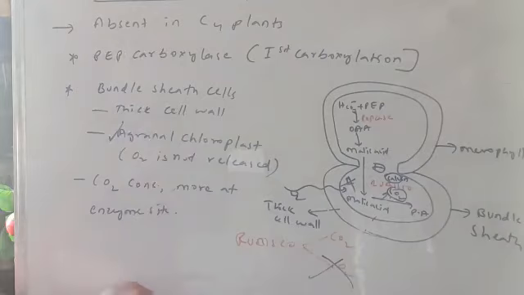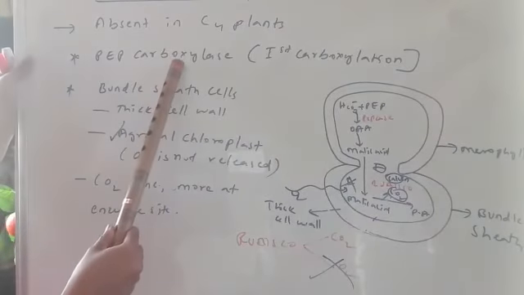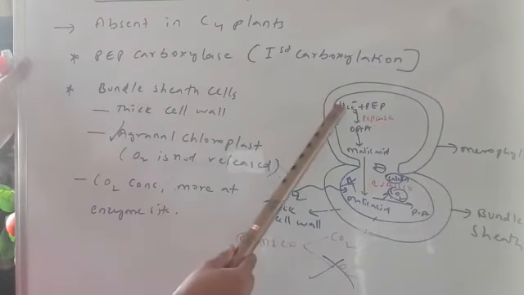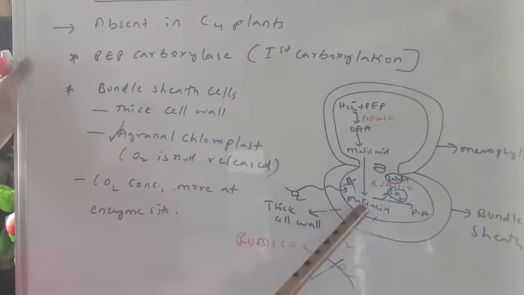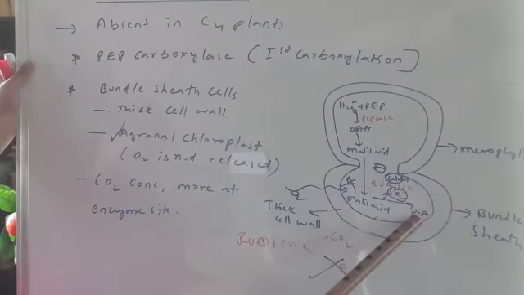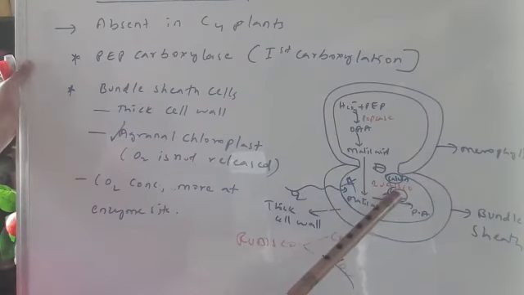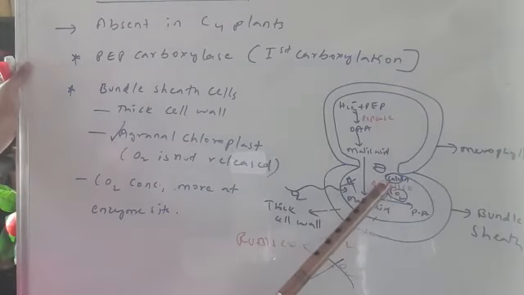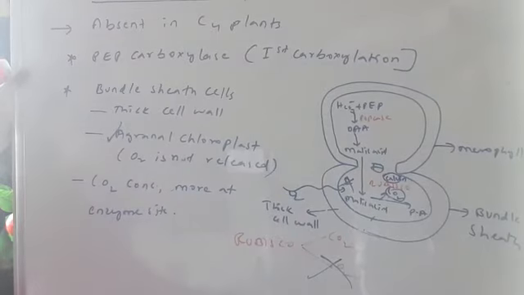So these are all the reasons. The first carboxylation is done by PEP carboxylase, and the fixed carbon is carried in the form of malic acid. It is now entering into the bundle sheath cell. Malic acid underwent decarboxylation and converted into pyruvic acid, and CO2 is released at the doorstep of Rubisco. Now Rubisco will be picking that CO2 and performing the carboxylation step of the Calvin cycle.